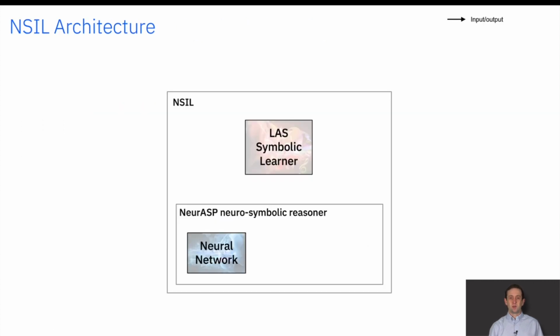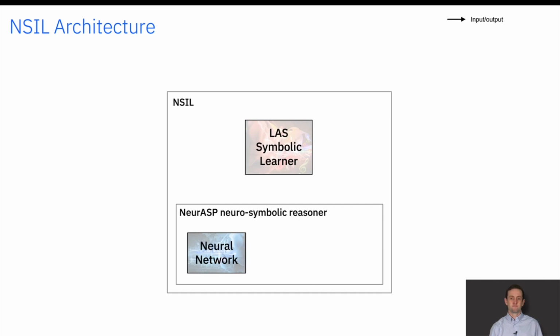So, we have a neural network that we wish to train to classify images into latent concepts, and we also have a symbolic learner. The neural network is implemented within a neuro-symbolic reasoner. In this paper, we focus on learning answer set programs due to their ability to efficiently express solutions to complex problems. We therefore use ILASP or FastLAS as our symbolic learner and NeurASP for the neuro-symbolic reasoner, given the common base of ASP.